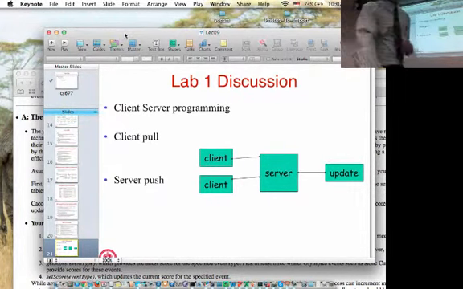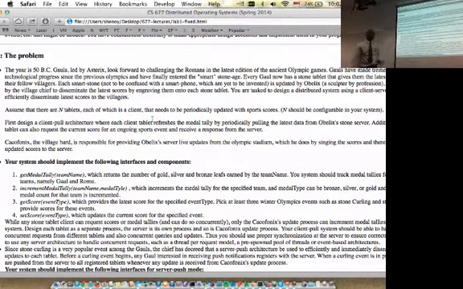Okay, the interfaces are already specified here. So you should basically use these interfaces for the client and the server to communicate. Very straightforward interfaces. Any questions on this? Have people started? Have people finished?